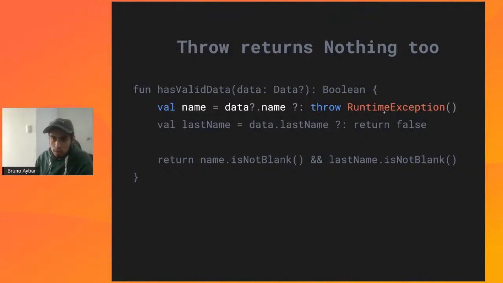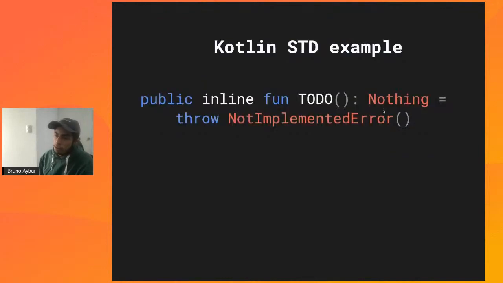How can you even use it further? We can see an example of this being used in the Kotlin standard library, right? The Kotlin standard library defines a TODO function. And if you see the declaration of it, you'll see that the return type of this TODO is nothing. It's literally written down like that. And its value is a throw, NotImplementedError, all right? So why is this useful?